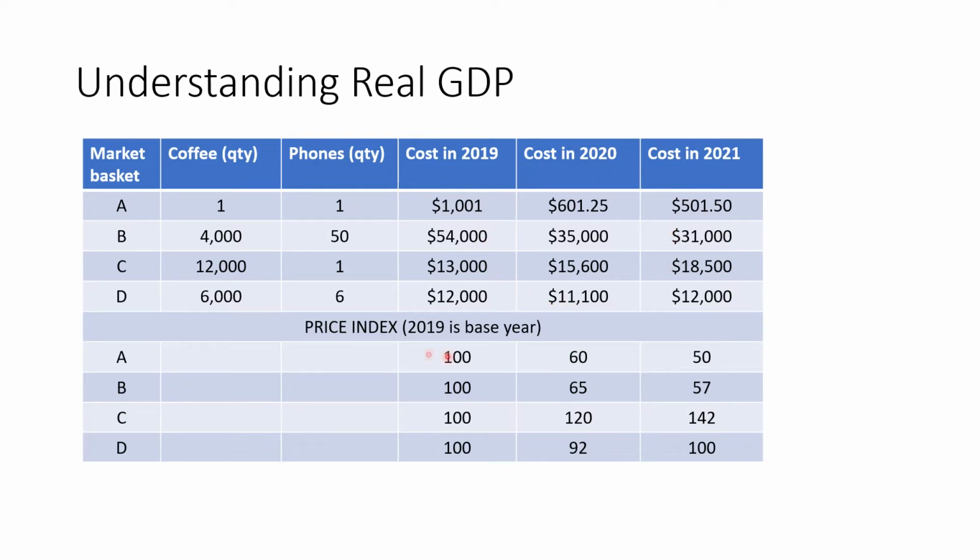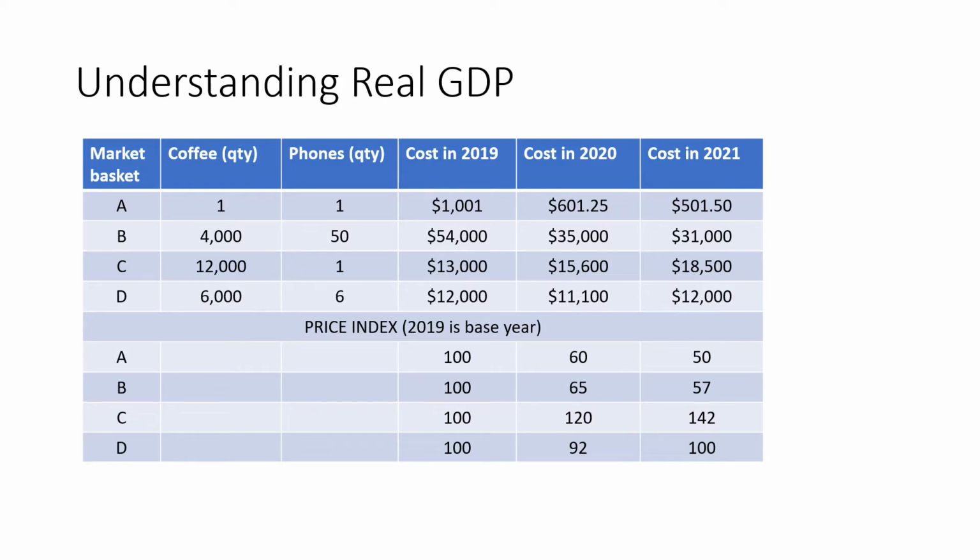And what we want to do with our price index, normally we would have consumer price index here, but we essentially want to know what's the cost of this market basket relative to our base year. So we've chosen 2019 as our base year, but it can be any year that you choose it to be. And we said, okay, what's the cost of the market basket relative to what it cost in 2019? Well, in 2019, it cost $1,001, this market basket A, relative to what it cost in 2019 was 100%, so it's equal to 100.